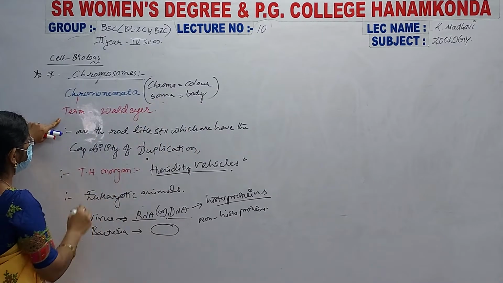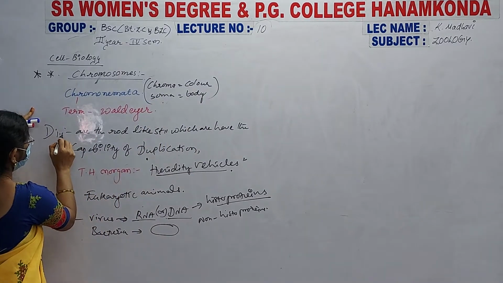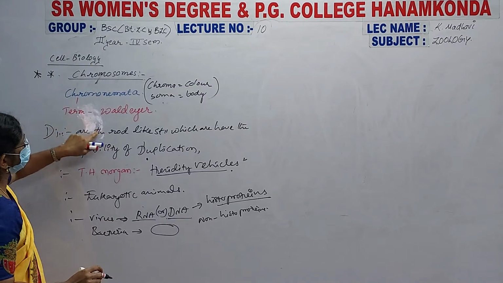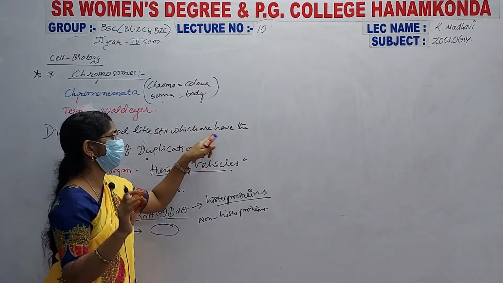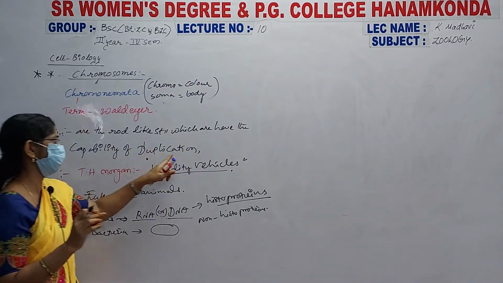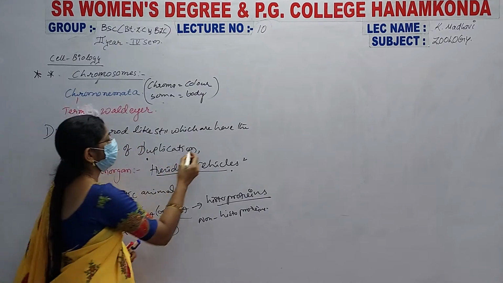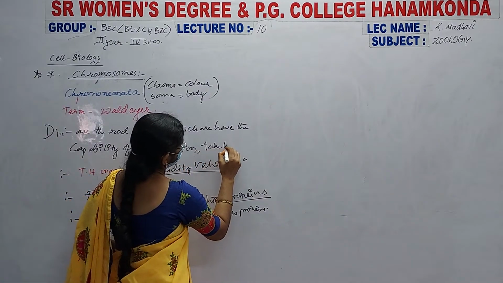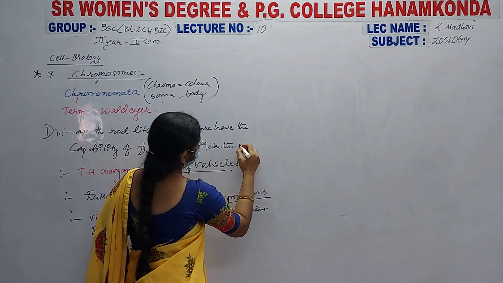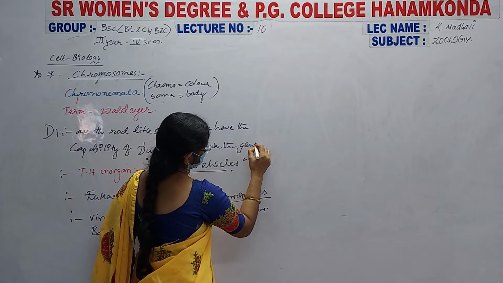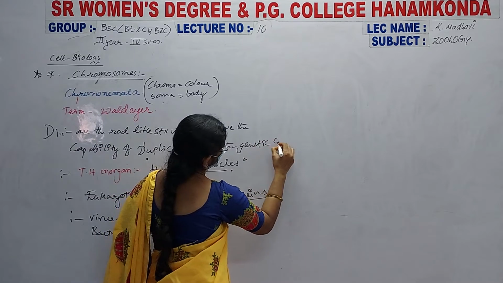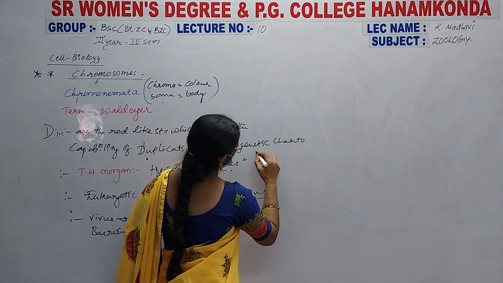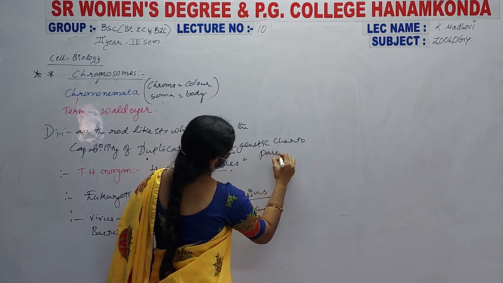And the definition: chromosomes are rod-like structures which have the capability of duplication, and they also carry the genetic characteristics of parents to offspring.